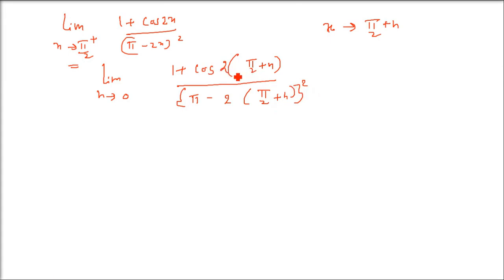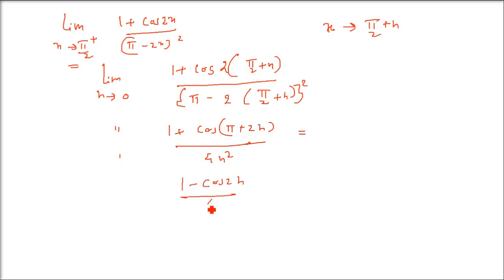Now multiply this: cos 2 into pi by 2 is cos pi plus 2h. Inside this we have 1 plus cos (pi plus 2h). In the denominator I am not going to solve this fully, it will take time. So 4h square will come. Cos 180 plus theta is what? Minus cos theta. Limit is already there, assume the limit is going on. So 1 minus cos 2h by 4h square. 1 minus cos 2h is what? It's 2 sin square h, and in the denominator we already have 4h square.